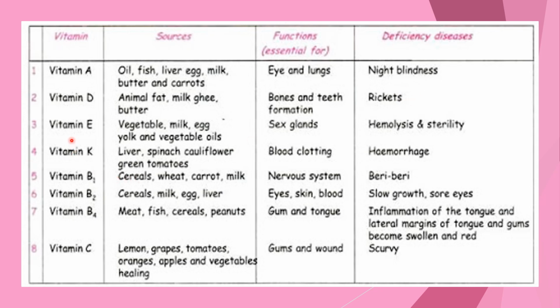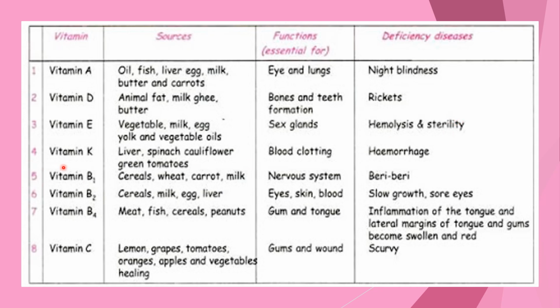The next vitamin is vitamin E. What are the sources of vitamin E? Vegetables, milk, egg yolk, and vegetable oils. It functions in building the gonads, or the sex glands, of your body. Its deficiency causes sterility, that is, it hinders the reproductive function.